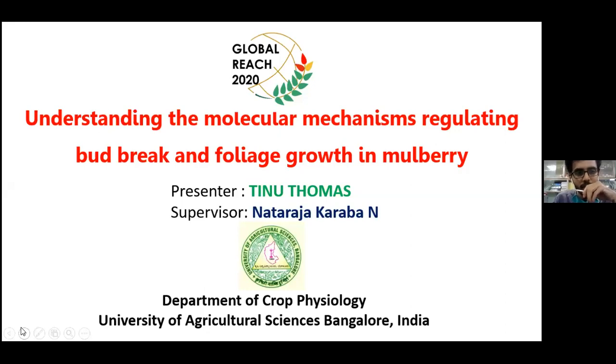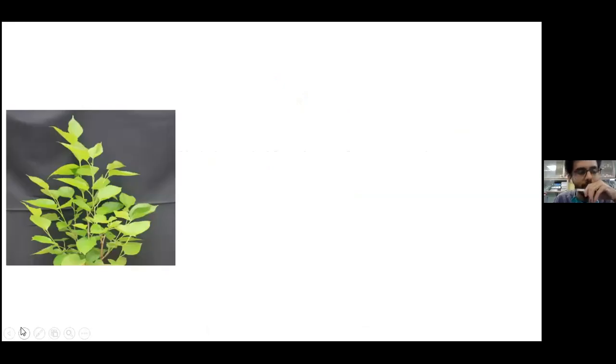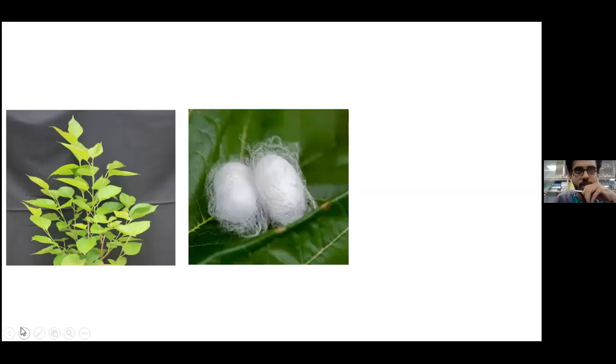Today I'll be presenting on understanding the molecular mechanism regulating bud break and foliage growth in mulberry. So let me introduce you to mulberry and its importance. Mulberry is a tree crop and its economical part is the leaf. It is commercially used as feed for silkworm. Globally, India ranked second in the production of silk, and India's silk accounts for 15% of the global production. For India's economy, the sericulture industry plays a major role. And for the sustainability of the sericulture industry, timely production of foliage from mulberry is very crucial.